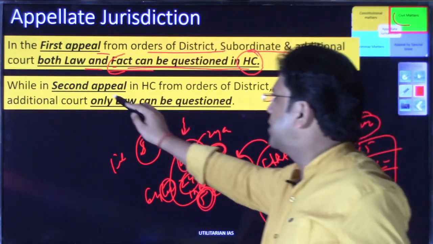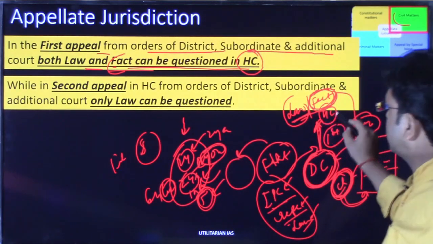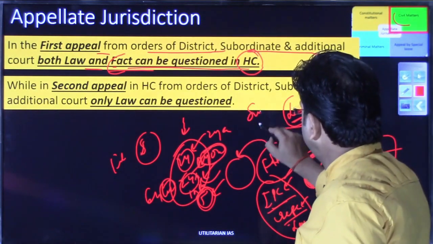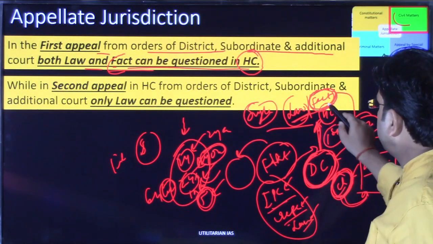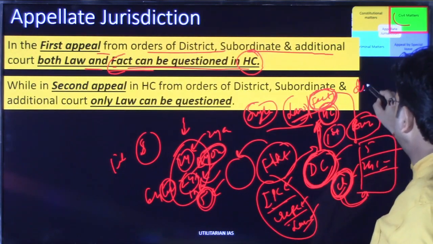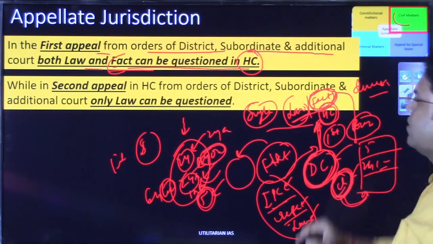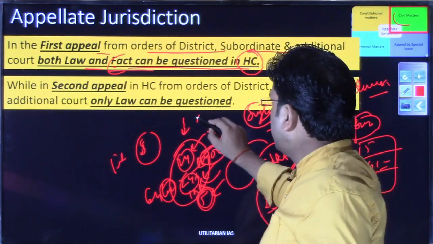सेकेंड अपील अगर आप करते हो, सपोज इफ यू आर नॉट सेटिस्फाइड विद द डिसीजन ऑफ द हाई कोर्ट, it was a single judge bench and you are not satisfied again with the decision of the high court. So you can go to the division bench of the high court. What is this division bench of the high court? So division bench is nothing, division bench is more than one judge.